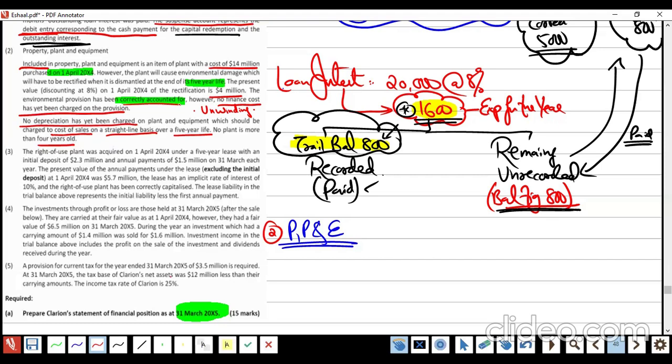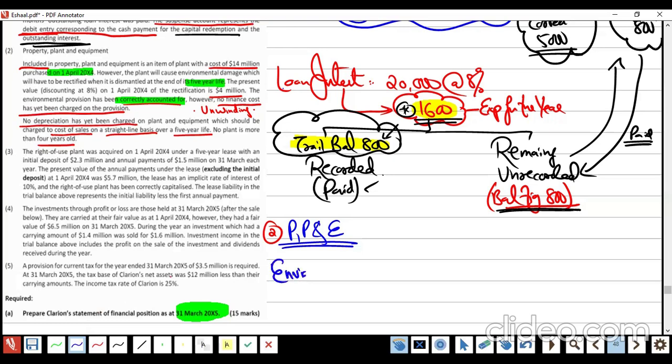They forgot the finance cost. You remember the finance cost of this type of thing is going to be part of the environmental provision, the liability, or dismantling cost, something like that.